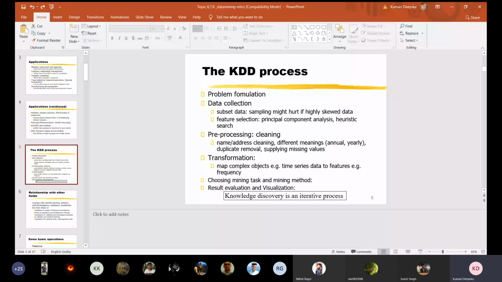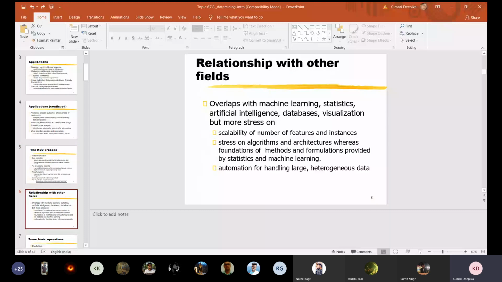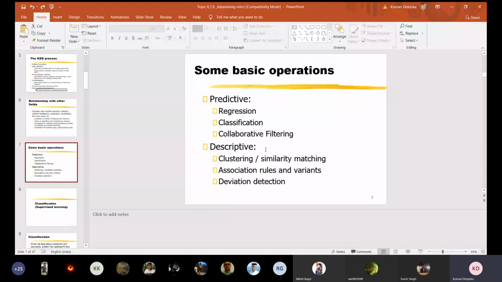And we have seen the difference between data mining and the different terms that are also in the market: machine learning, statistics, artificial intelligence, data science, data analysis. The difference is in some scalability of the number of features and instances, some algorithms, and predictive and descriptive, that we have in the data mining task.